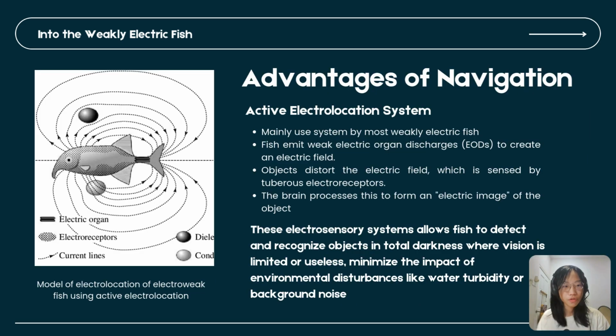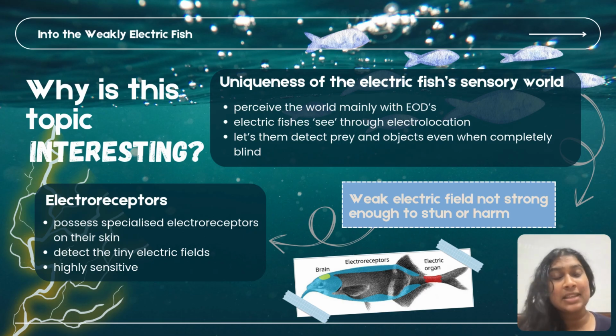For navigation, most weakly electric fish use a special system called active electrolocation. They release weak electric organ discharges to create an electric field around their body. When an object enters this field, it distorts the electricity. The fish have special sensors called tuberous electroreceptors that detect these changes. Their brain then forms an electric image of the object. This allows the fish to recognize things around them, even in total darkness, which gives them a big advantage in low visibility environments.